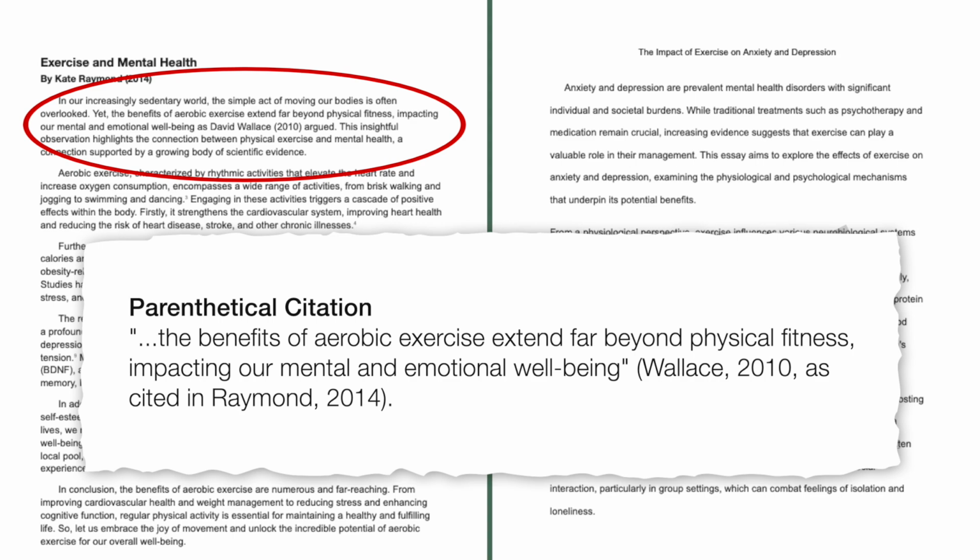Now, if you want to use a parenthetical citation, it would look like this. The benefits of aerobic exercise extend far beyond physical fitness, impacting our mental and emotional well-being. In parentheses, Wallace, 2010, as cited in Raymond, 2014. Now remember those commas, they are important. Now this gives credit to both Wallace, who did the original research, and Raymond, where you found the information.